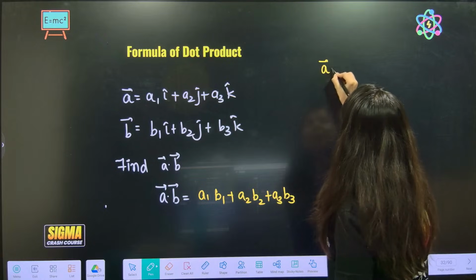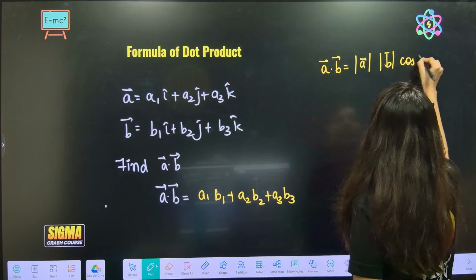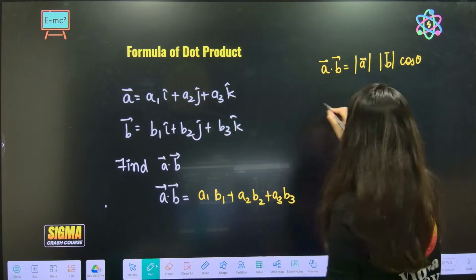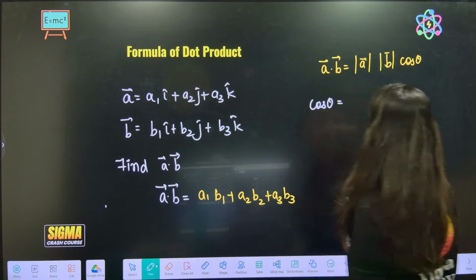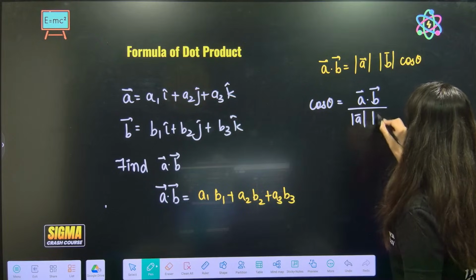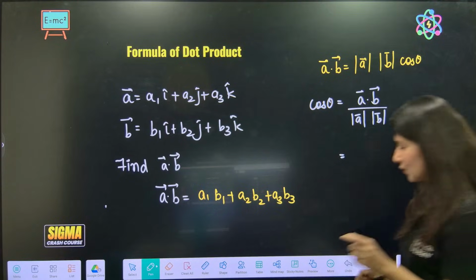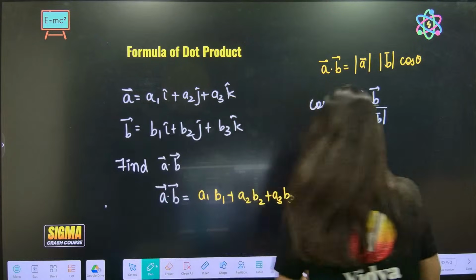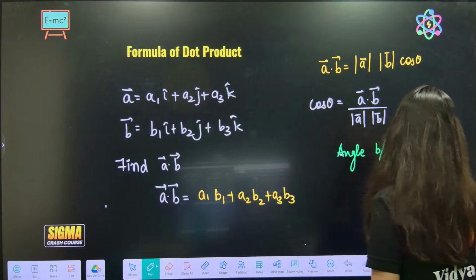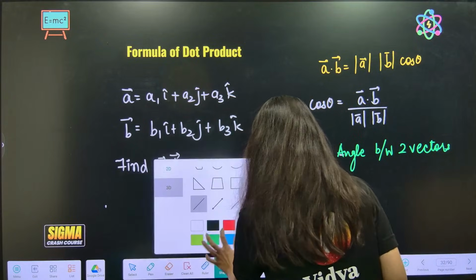We know the formula. A dot B is equal to magnitude of A, magnitude of B, cos theta. So can anybody talk about cos theta? Cos theta will be A dot B upon magnitude of A, magnitude of B. Now, the angle between two vectors, my dear students. If you have to calculate the angle between two vectors, major PYQs are coming your way.